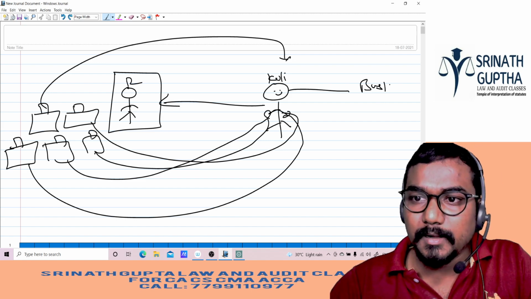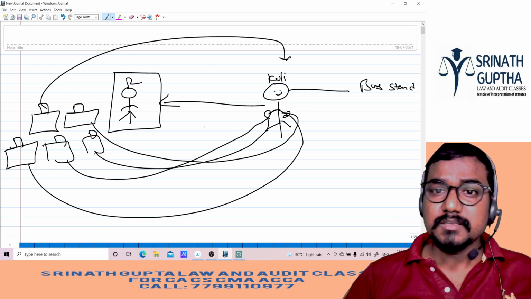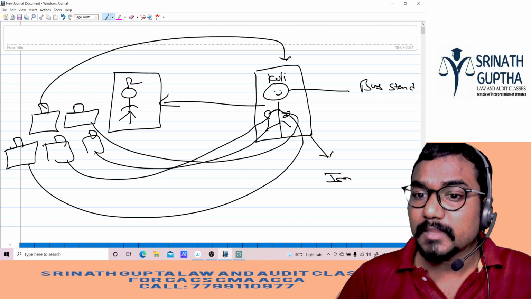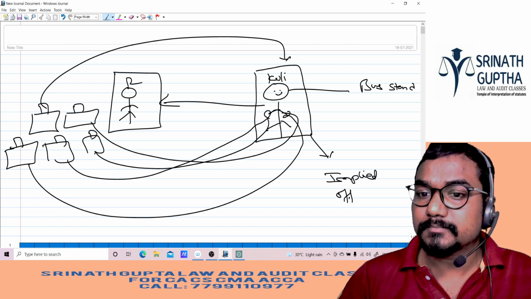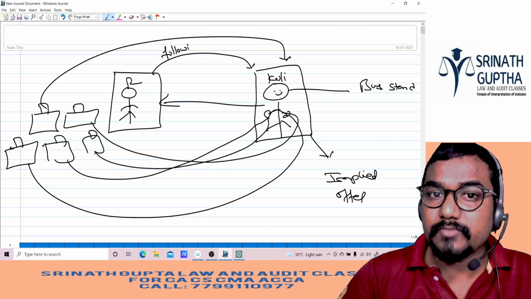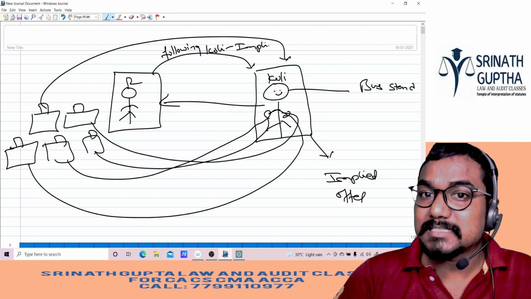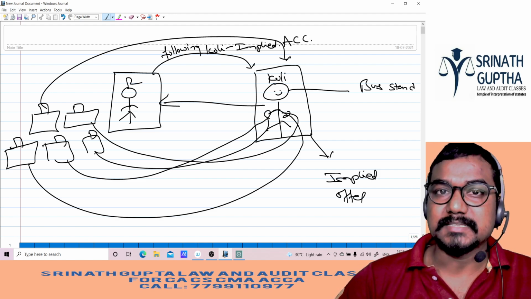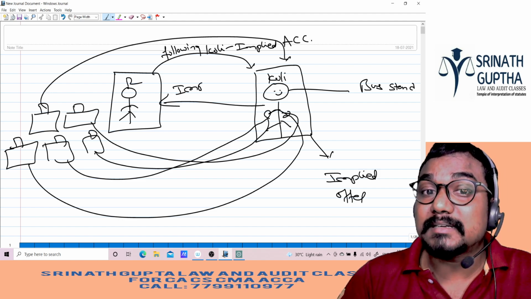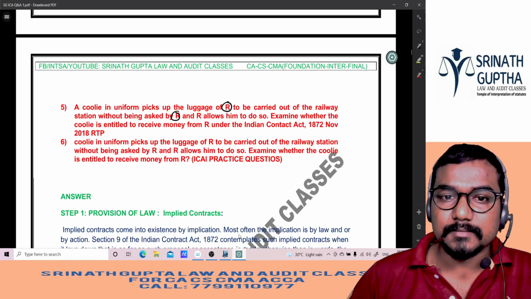stand. Beta, here if you observe, we have discussed the same example in the class also. So taking the luggage by coolie is the implied offer. Which offer beta? Implied offer. Following the coolie by R is following the coolie. Following coolie is the implied acceptance. So between R and coolie, what is there beta? Implied contract is there. Implied contract is there.